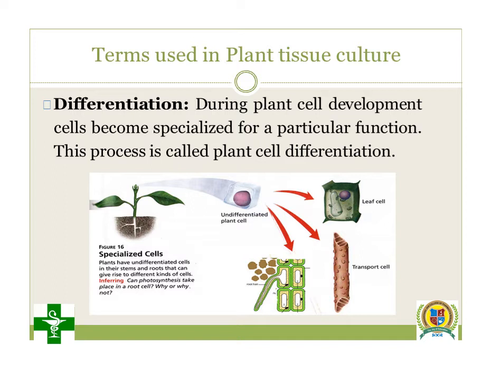So this undifferentiated cell converts itself into different cells. That is called differentiation. The same cell is present in a leaf cell, in a transport cell, in a parenchymatous cell, in a sclerenchyma cell. That is called differentiation. Hope you understand the meaning of differentiation.